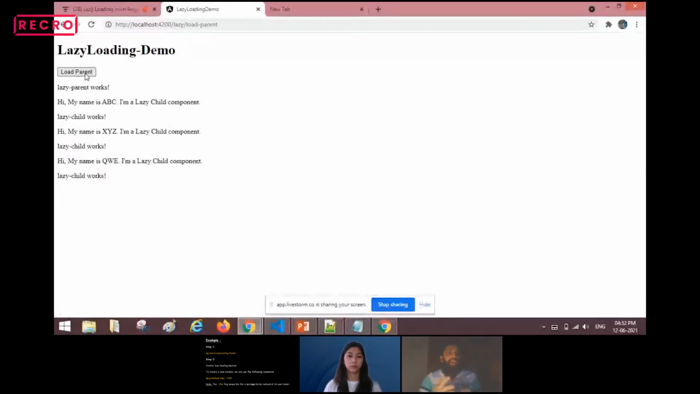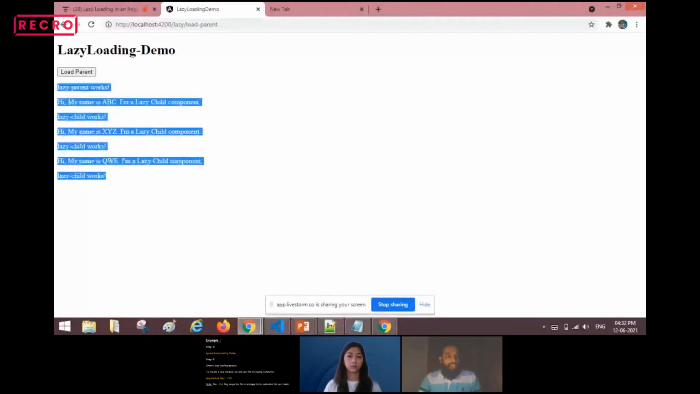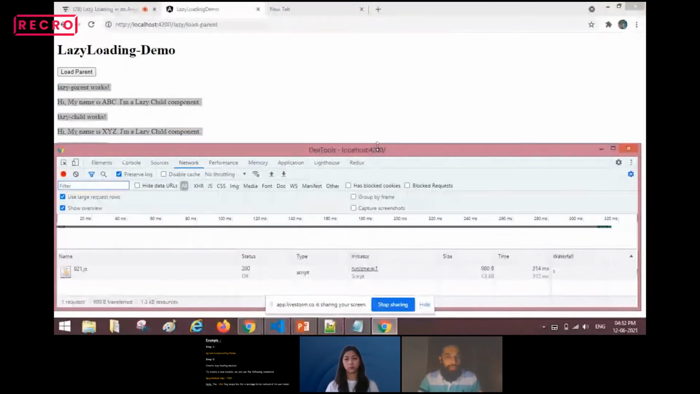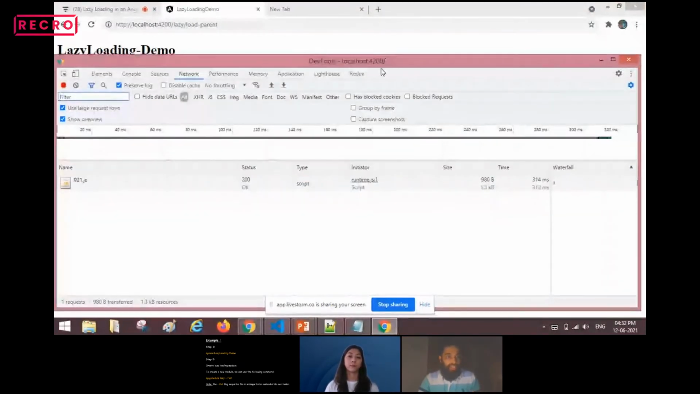So I just clicked on load parent. When I clicked on load parent, these texts appeared from the child component route. So this is how we configured it in our lazy parent and lazy child. Now let's see what happened in our developer tools. So I am just maximizing my screen here. So you will see